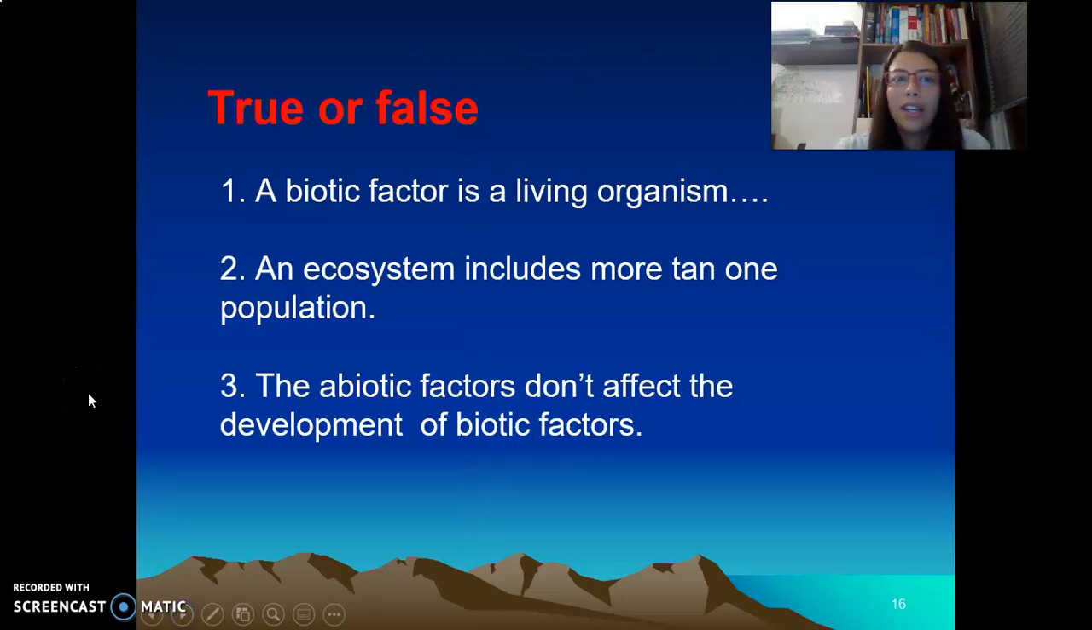So we are going to play true or false. 1. A biotic factor is a living organism. 2. An ecosystem includes more than one population. 3. The abiotic factors don't affect the development of biotic factors. Now you have your answers. We are going to see.